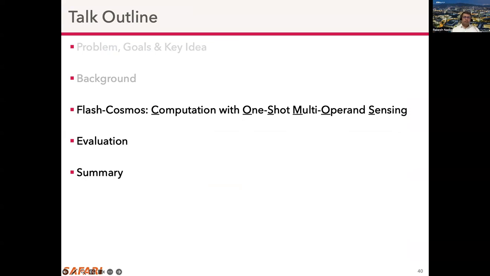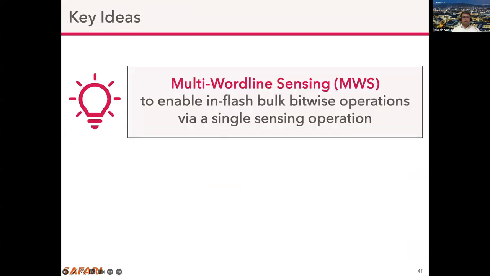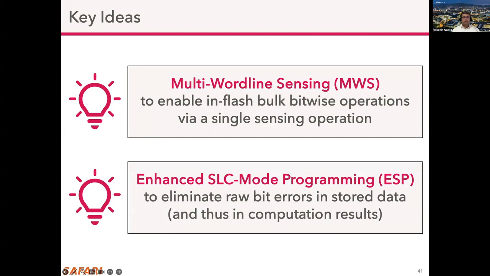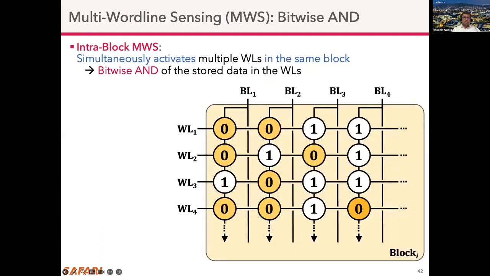Now, let's look at the key ideas of Flash Cosmos. In Flash Cosmos, we introduced two key techniques: multi-word line sensing, or MWS, that enables in-flash bulk bitwise operations via a single sensing operation, and enhanced SLC mode programming to eliminate raw bit errors in stored data and thus in computation results. Let's start with MWS. The key observation with MWS is that if we simultaneously activate multiple word lines in the same block, then we perform bitwise AND of stored data in the word lines. And this we call intra-block MWS.